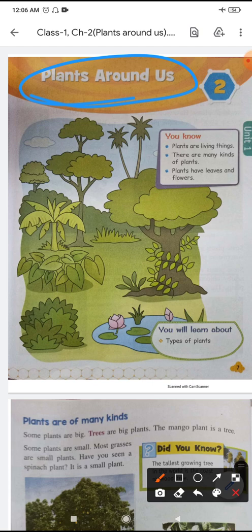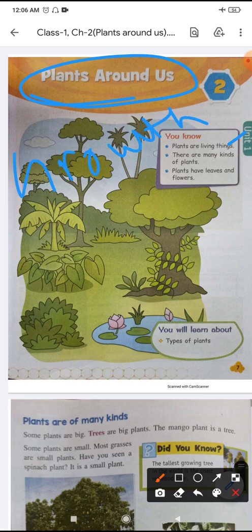Do you know plants are a living thing? For this, you should know what is a living thing. Why is a plant a living thing? Because they fulfill all the characteristics of living things, like growth.